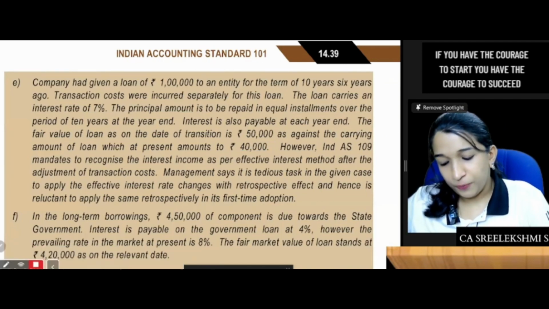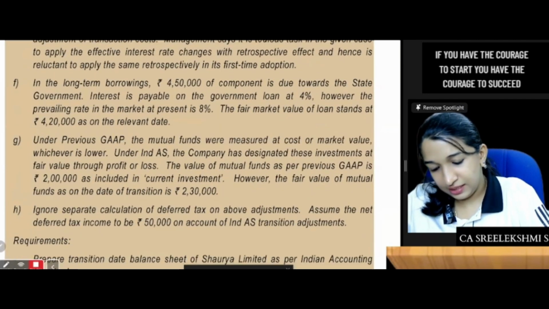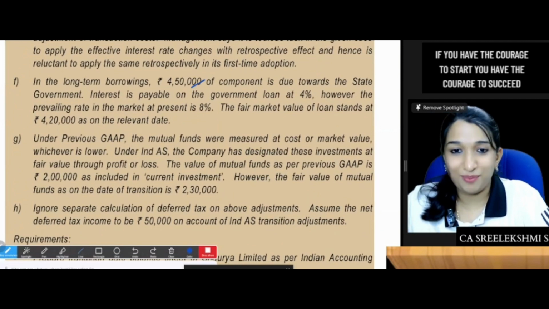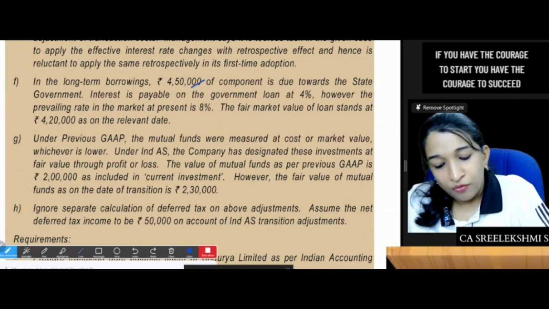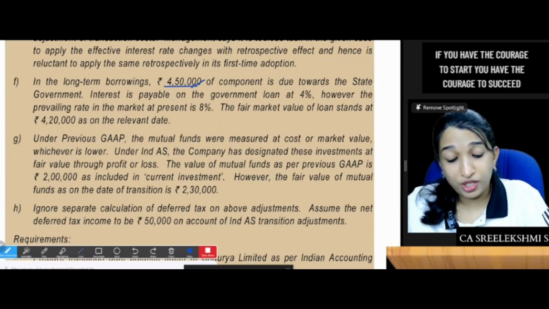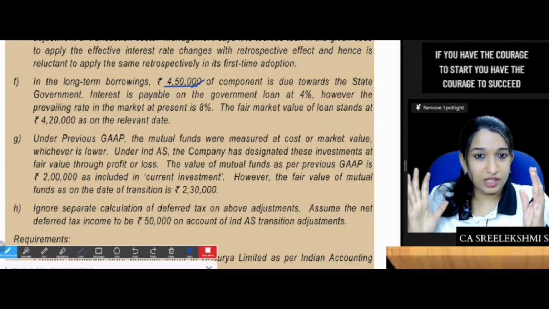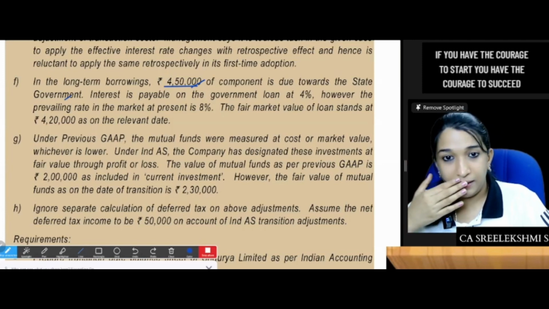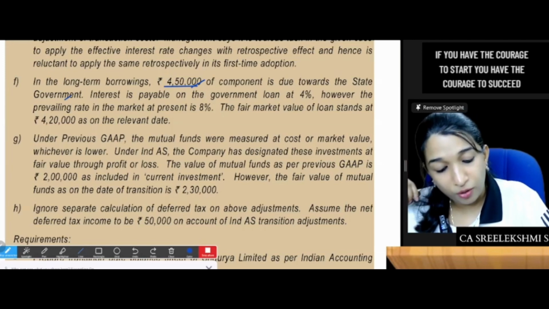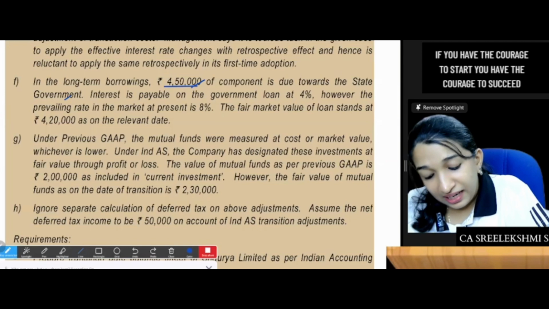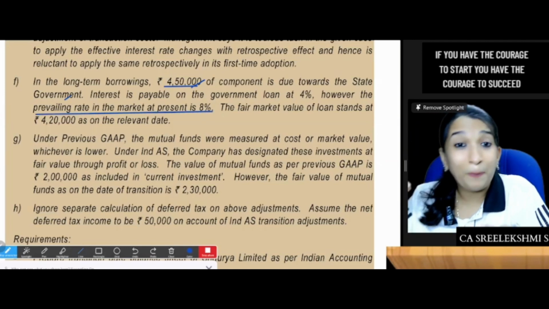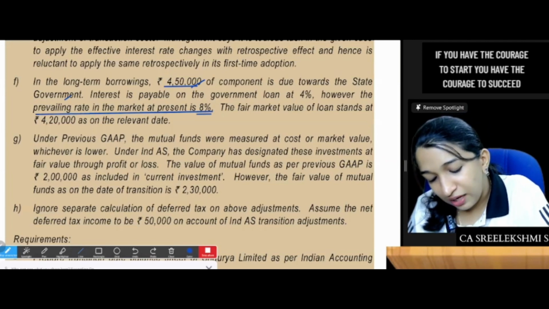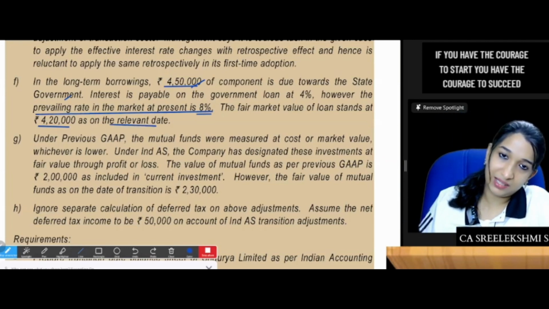Yes. Now, in the long-term borrowings, 4,50,000 of component is due towards state government. So this is a government loan. So in the total long-term borrowings, 4,50,000 is a government loan. Interest is payable on the government loan at 4%. However, the prevailing rate of interest at present is 8%. Fair market value of the loan stands at 4,20,000 as on the relevant date.